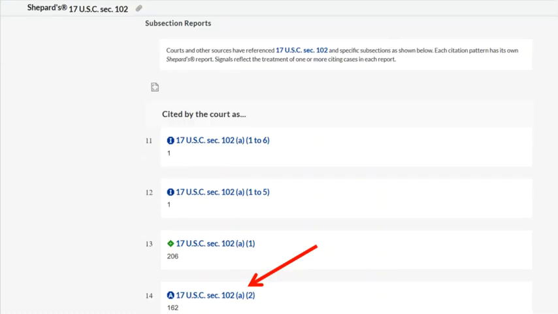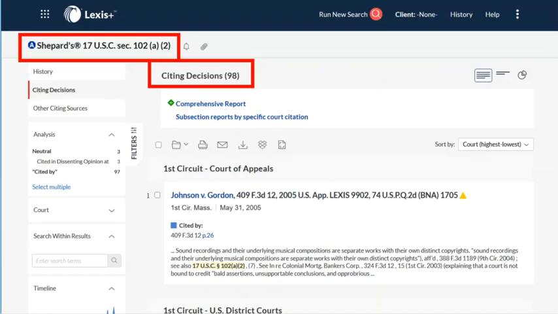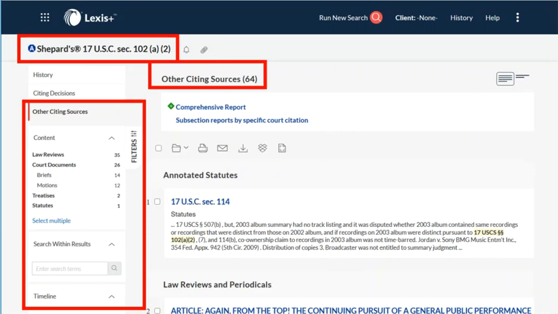For example, we can request to see the 162 documents that have cited to subsection A2 of 17 U.S.C. 102, musical works, as subject matter of copyright. The 98 cases listed here mention this particular subsection of this statute. Under other citing sources are references to 36 law review articles, 26 court documents, 2 treatises, and 1 annotated code section, all citing the subsection A2 of 17 U.S.C.